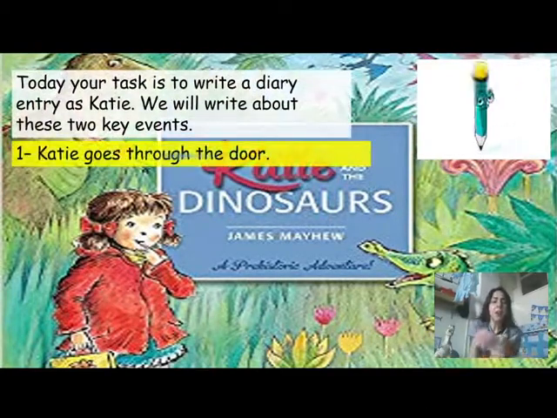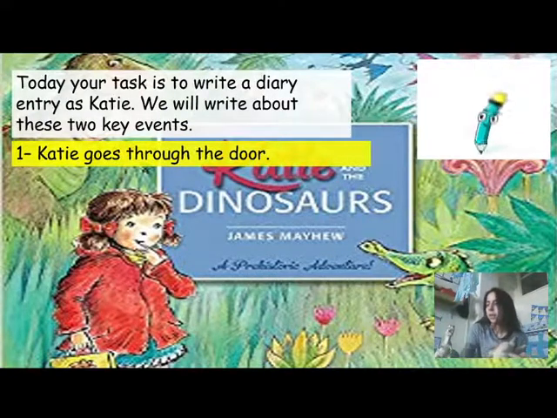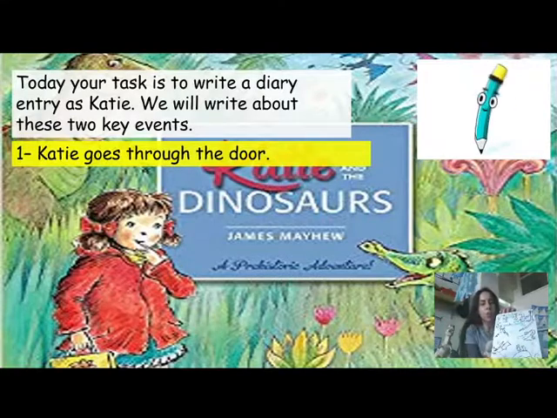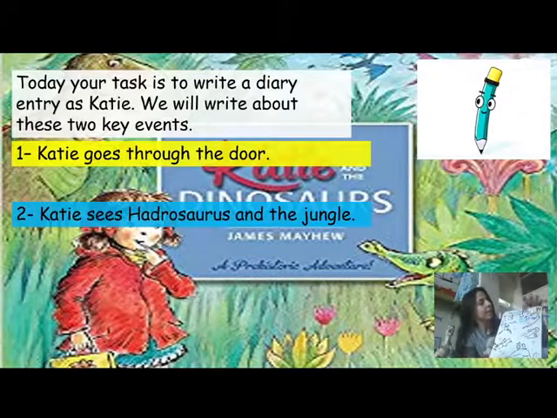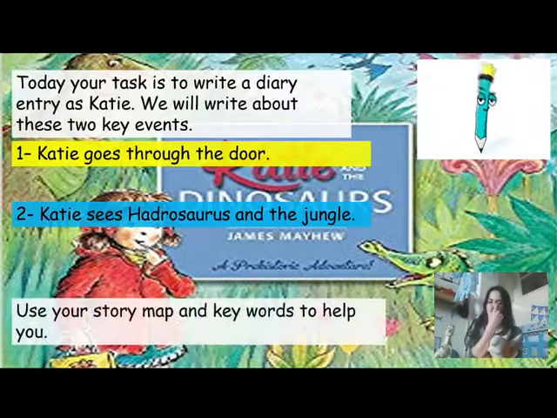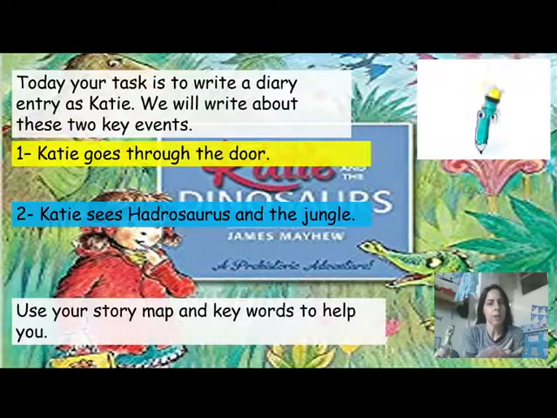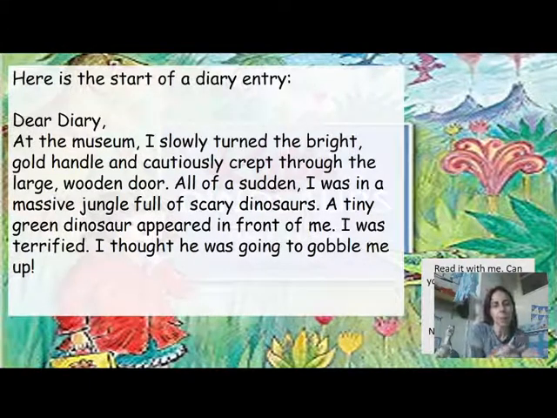We will just be writing about 2 key events today. Number 1 is when Katie goes through the door, and number 2 is when Katie sees the Hadrosaurus and the jungle. So, just those first 2 events. That doesn't sound like much, but there are a lot of key words that we need to think about when we do our writing. So, this is an example of one that I have done, and you can use this to help you with ideas.